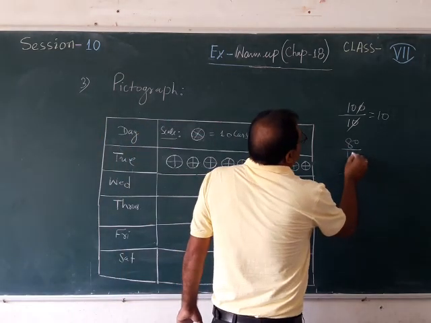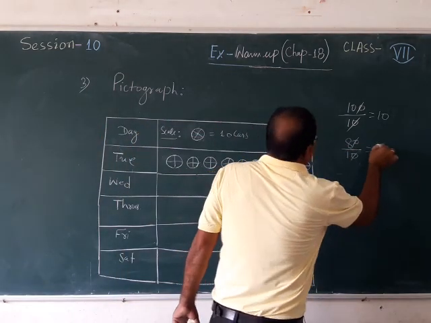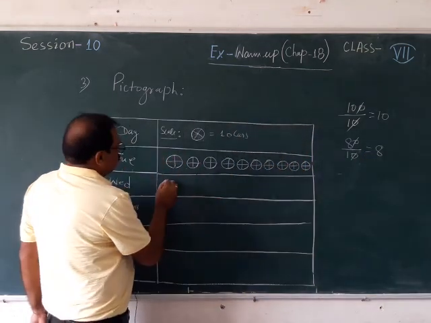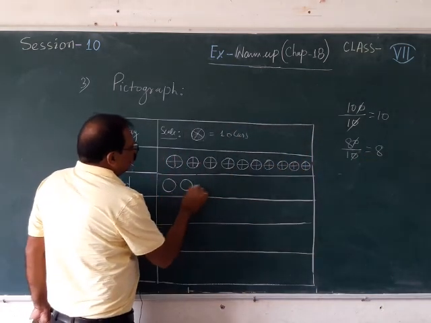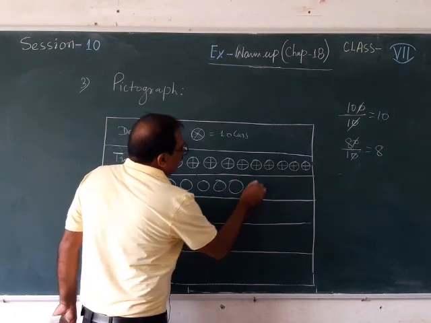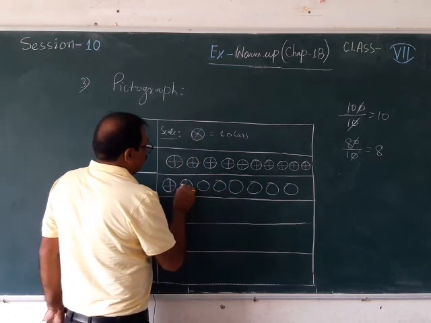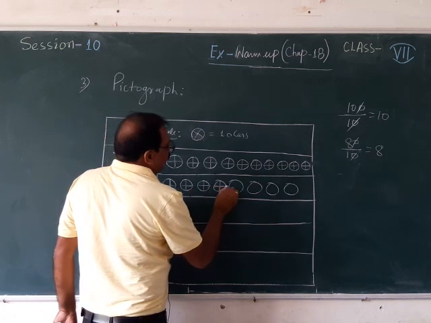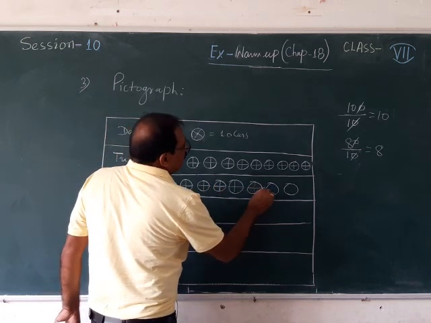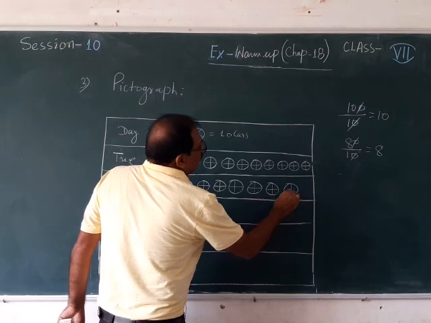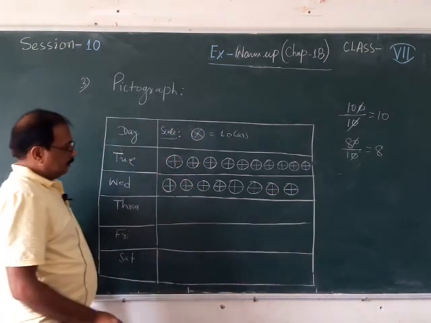Now, suppose on Wednesday 80 cars are sold. So, 80 divided by 10 gives you 8. That means you need to draw 8 wheels. 1, 2, 3, 4, 5, 6, 7 and 8 wheels. So, this is the pictograph. So, you can draw 8 wheels, and these 8 wheels mean 80 cars.